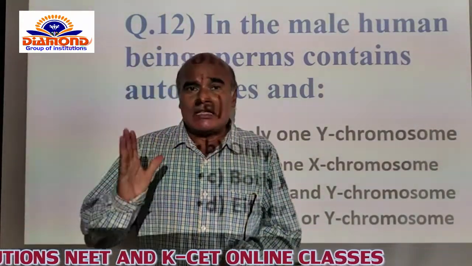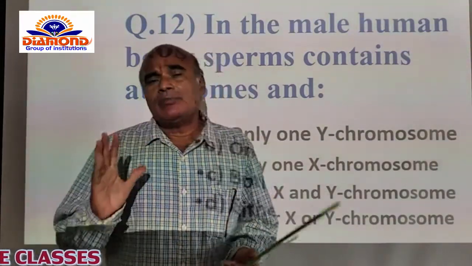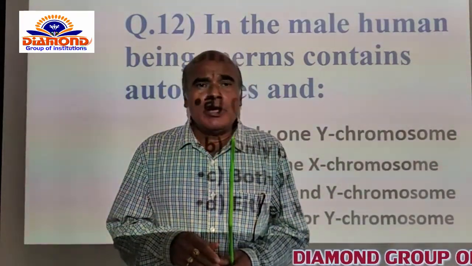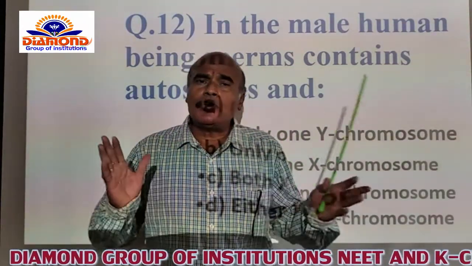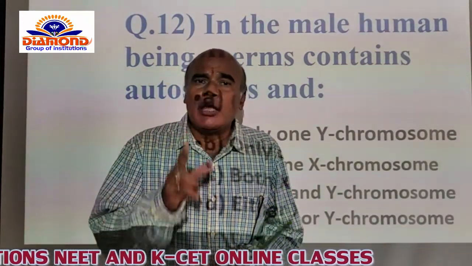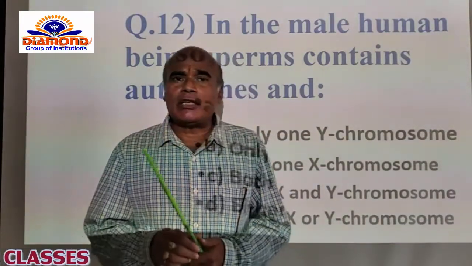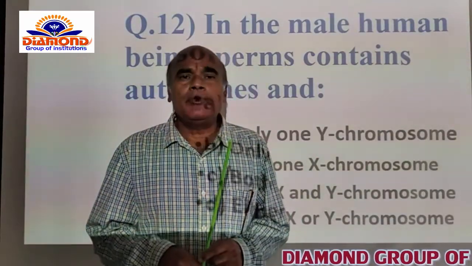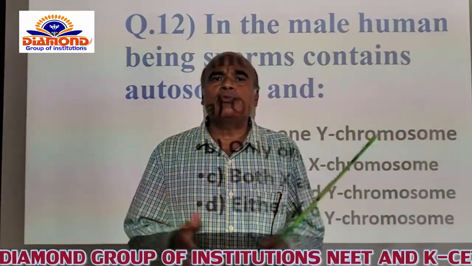Because two different allosomes, X and Y, are present, male human beings are named heterogametic individuals or heterogametic organisms, because males are the only human beings which can produce two kinds of sperms itself. 50% of the sperms carry 22 autosomes and the X chromosome, and the remaining 50% of the sperms carry 22 autosomes and the Y chromosome itself.